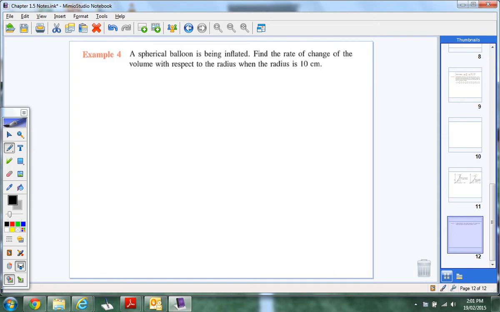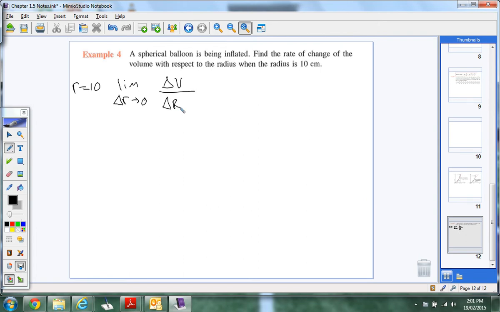So what we know is the radius. We're looking at when the radius is 10. We're going to be looking at the limit. It's a change in r, the change in the radius, which is the change in the size of the balloon, as that goes to 0. That's change in V, the change in volume, over change in R, the change in the radius.